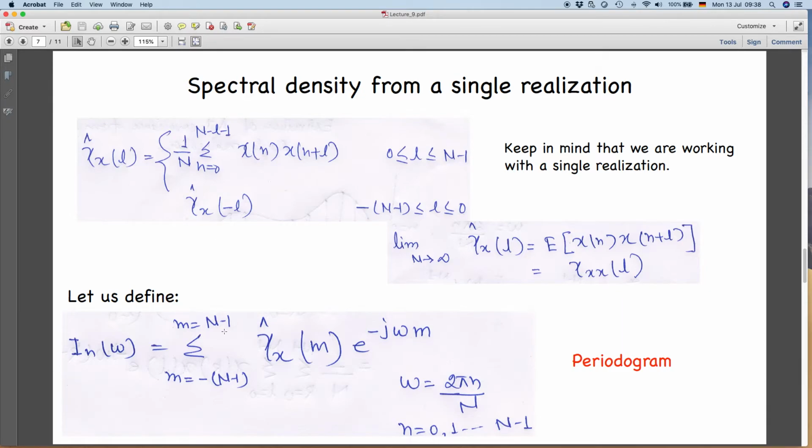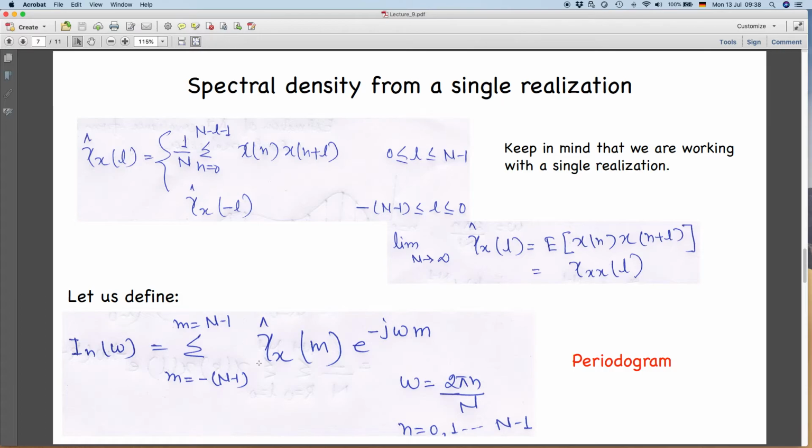So let's define how we write the spectral density or energy spectral density, what we call the Fourier transform of the autocovariance function. This we have seen in the first couple of lectures.